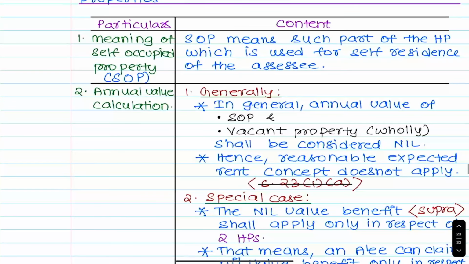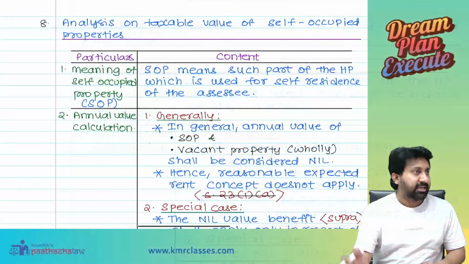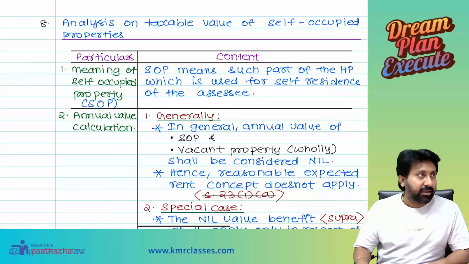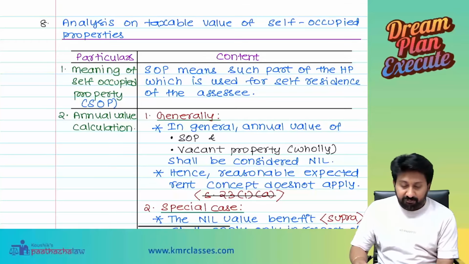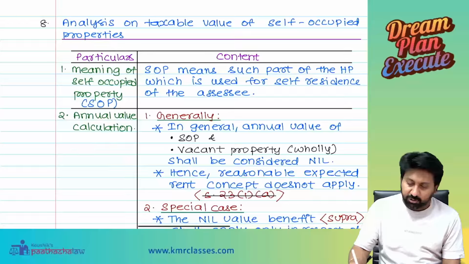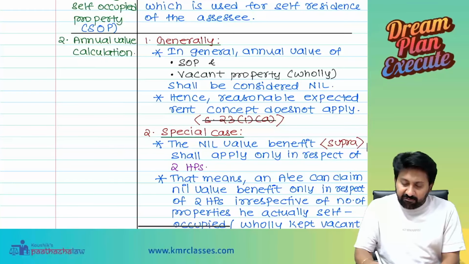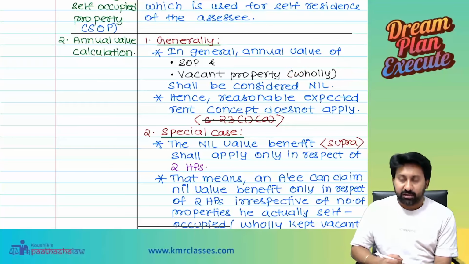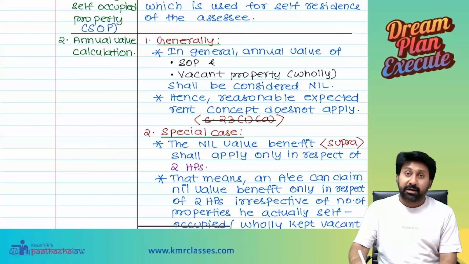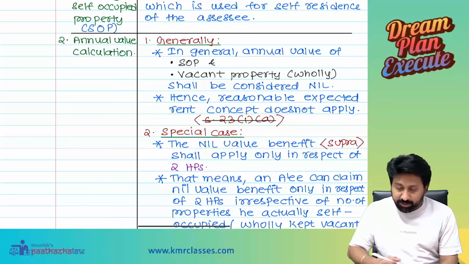Next, self-occupied property. Let us also do conceptual analysis on this, and then we'll go into problems. Okay, so taxability of a self-occupied property. Meaning of a self-occupied property: it means used for self-residence. Annual value calculation. In general, annual value of self-occupied property and wholly vacant property shall be considered to be nil. Self-occupied property or property vacant throughout the year, then in both cases we consider the annual value to be nil.